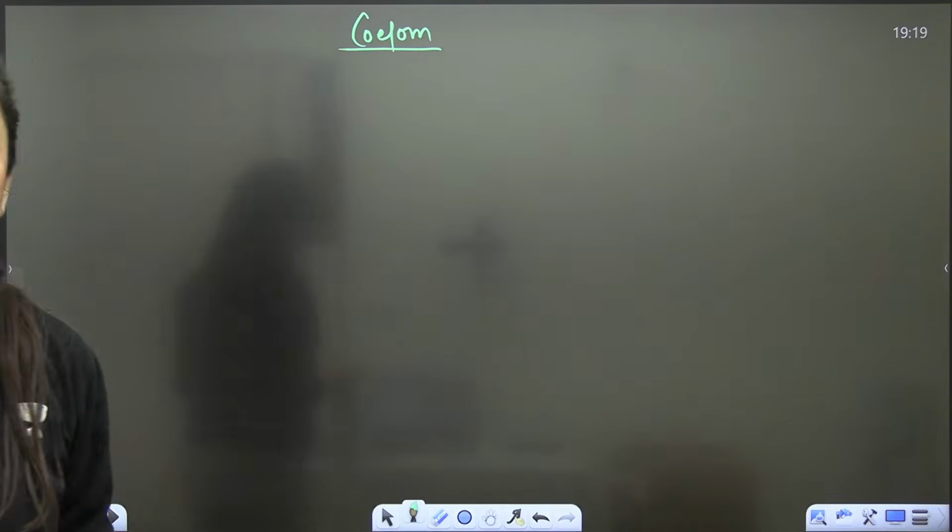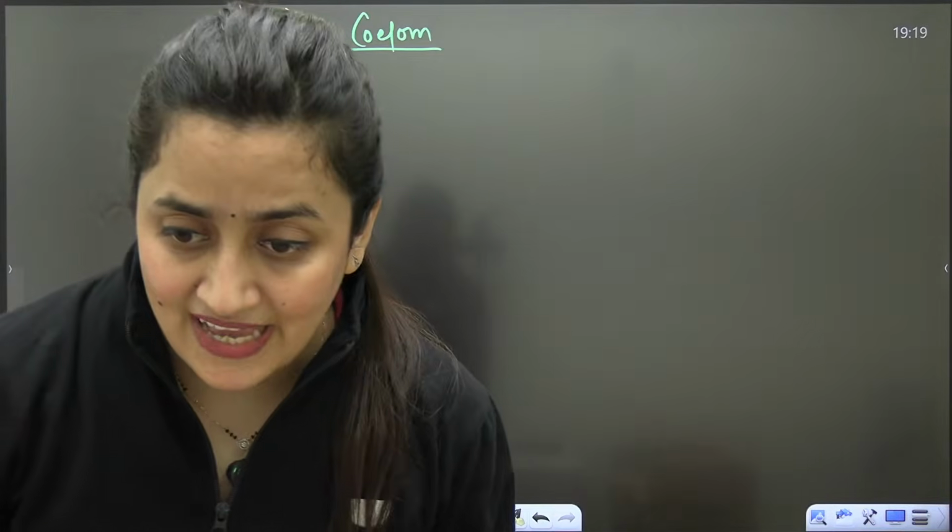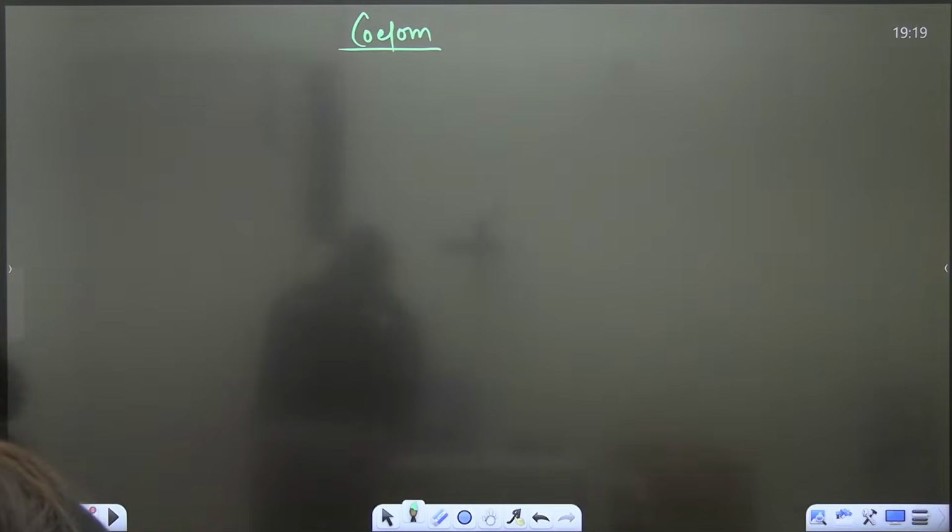Yes, what do you understand? Coelom means space. That's it, Tej. Anything else? Region between body wall and gut wall. Anything else? Whatever you know related to the coelom, just let me know in the chat section, guys.